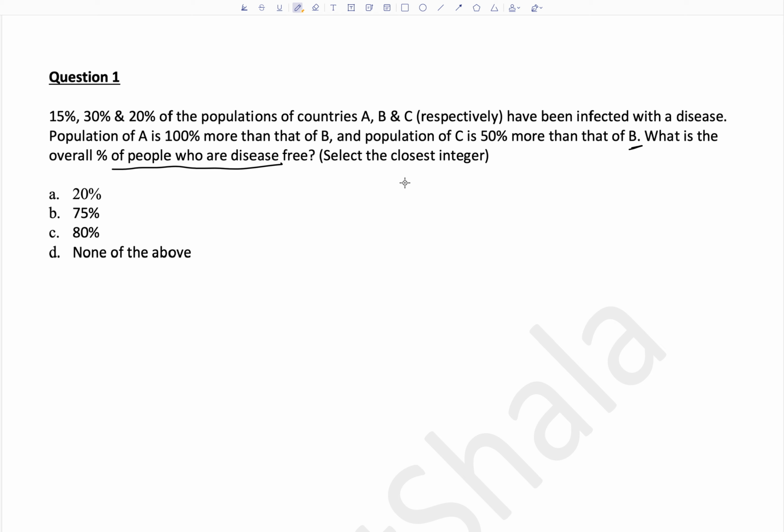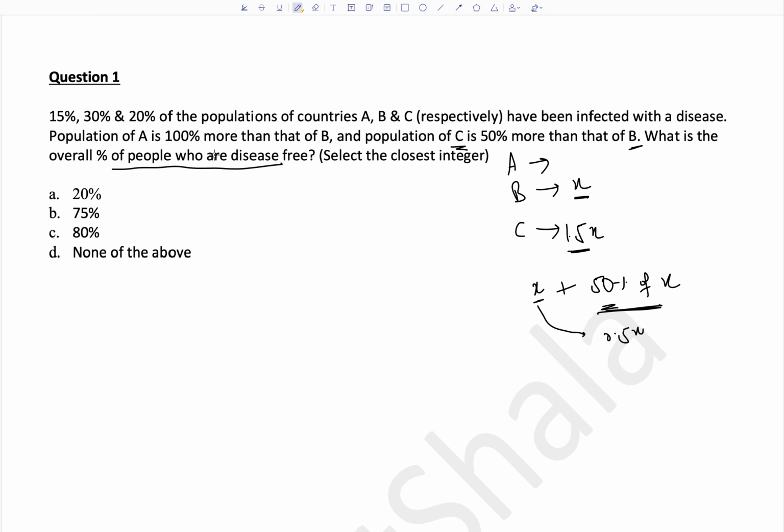Okay, so because B is minimum, let's assume the population of B is x. What is the population of C in that case? C will be 50% more than x. Directly you can write 1.5x, or if you don't know how to write this 1.5x, you can write x, because B is there, and then 50% more than that of B, so 50% of x. 50% of x is 0.5x. So this becomes x plus 0.5x.